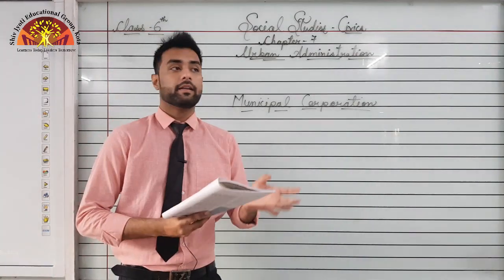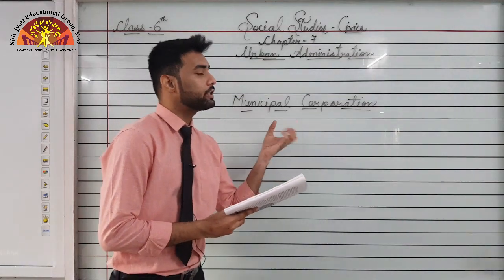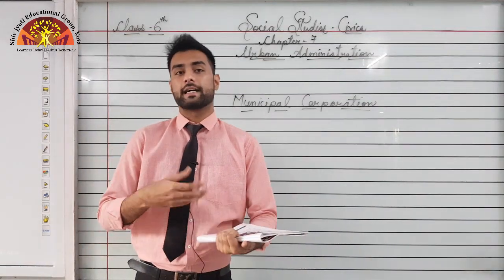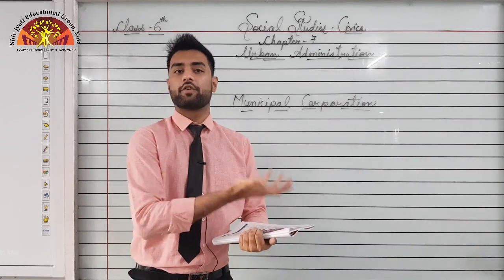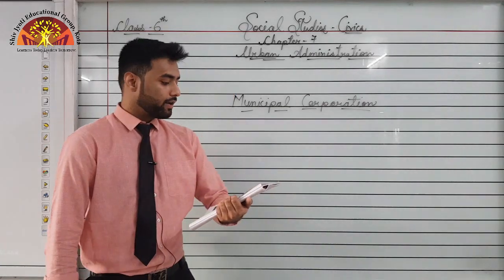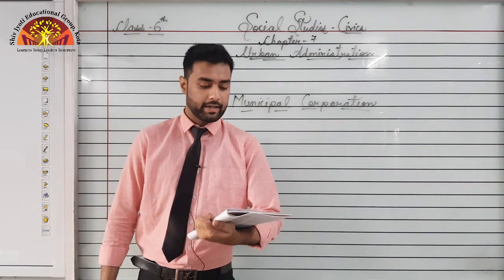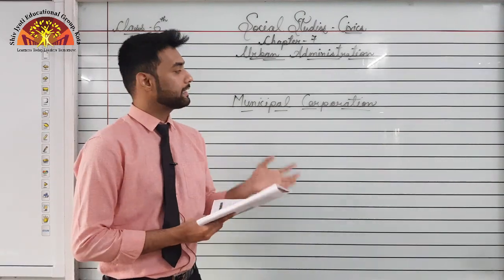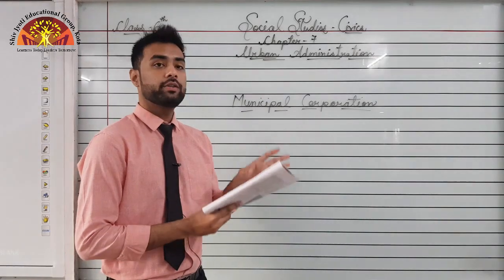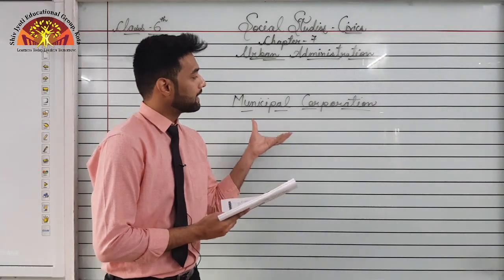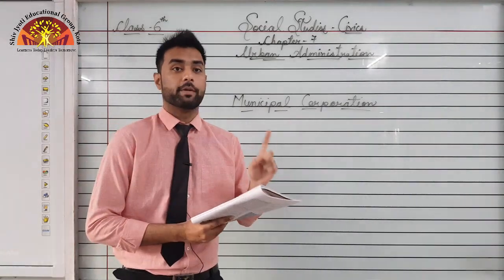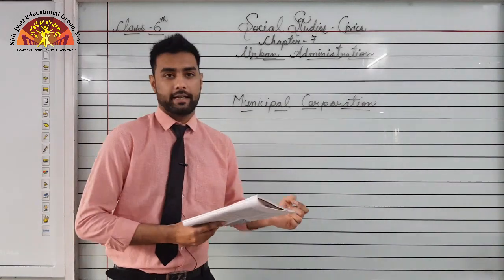Rehana's mother told them that if you really want to learn what the municipal corporation is, then you should go to Yasmin Khala. Khala is another word for Mausi. Okay? Now, she just retired from the municipal corporation. Go and ask her, and Rehana, come back home soon. So Rehana's mother advised them to go to the house of Yasmin Khala and ask what the municipal corporation is, because Yasmin Khala used to work there.